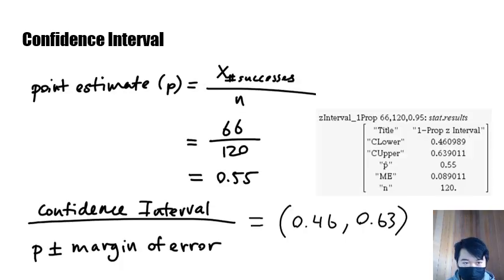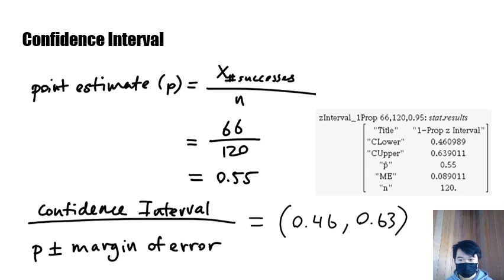In our final calculation for the confidence interval, we start off with a point estimate, which we calculate by taking the number of successes, 66, over the sample size. That gives us 0.55, which is equal to our sample proportion. Generally, if we don't use a calculator, a confidence interval can be calculated by the point estimate plus or minus the margin of error, which is calculated from the critical value, a z-score, and the standard error of the sample.